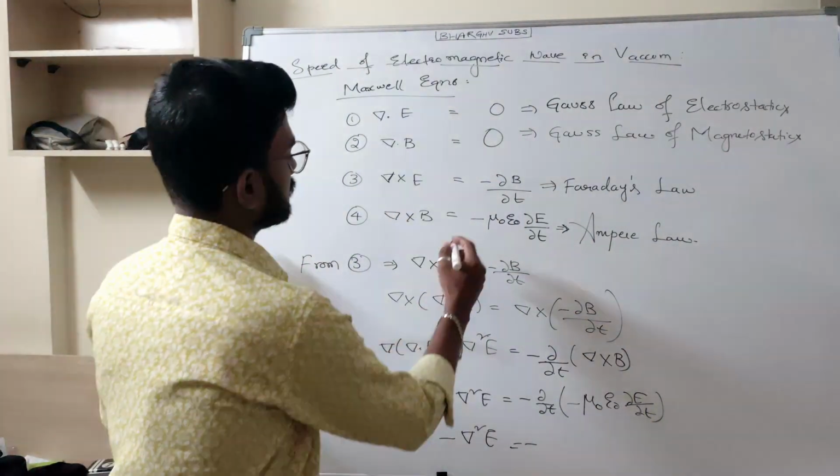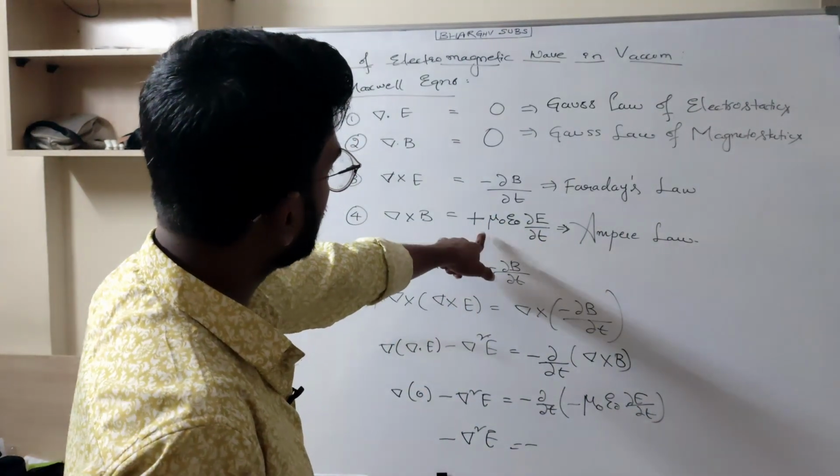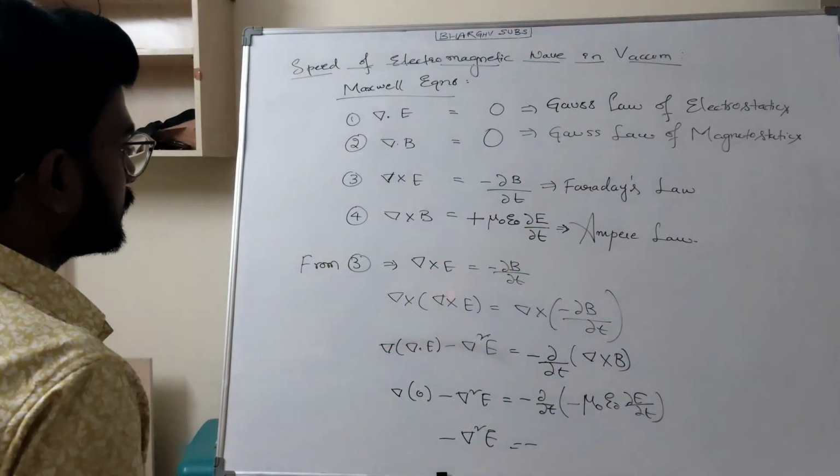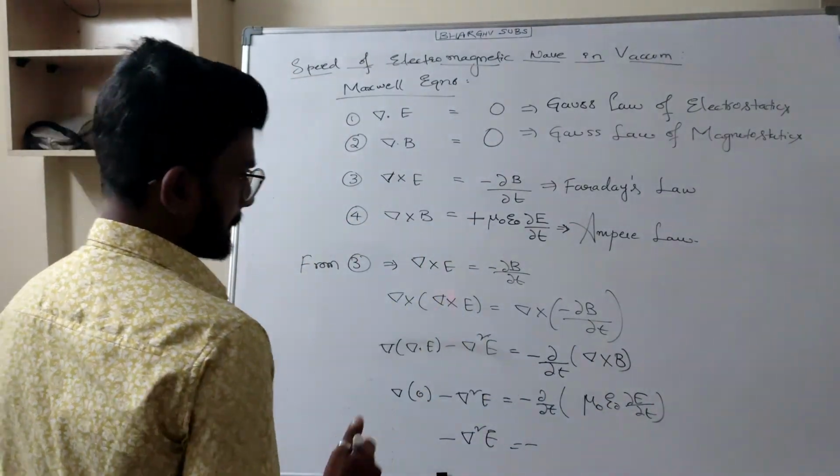It was plus, wait, it was plus. Okay, it was minus ∂/∂t. This was plus. So I substituted the plus μ₀ε₀ ∂E/∂t.